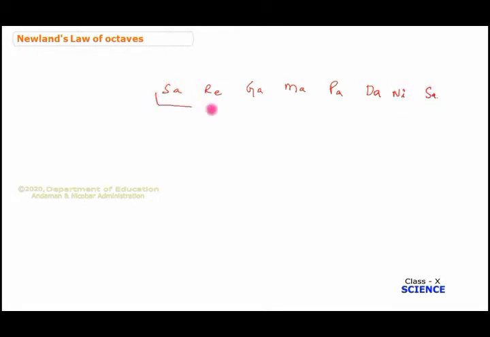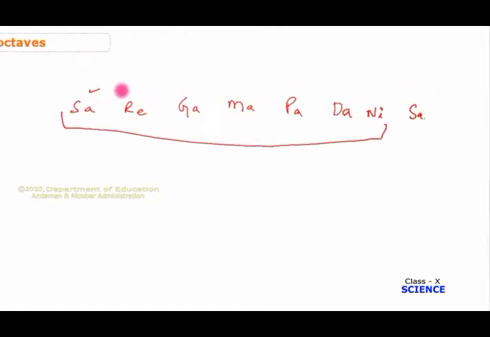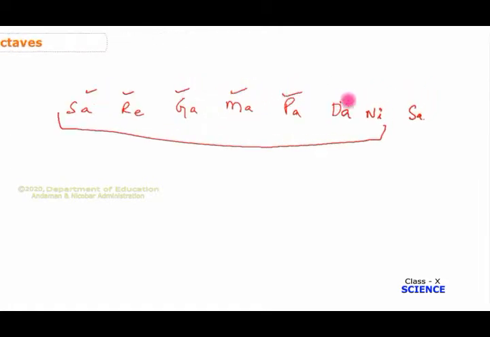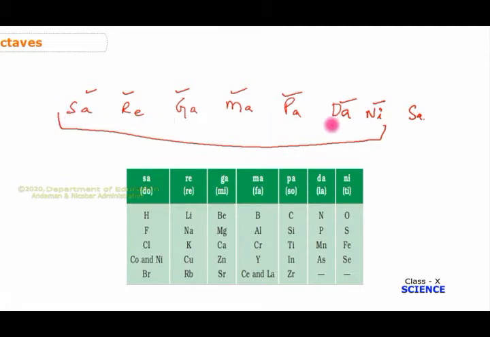So here there are 7 notes, and after 7 notes, the first note, sa, comes again. Newlands compared the properties of elements with the musical notes you can see on keyboards, so he called it the law of octaves.